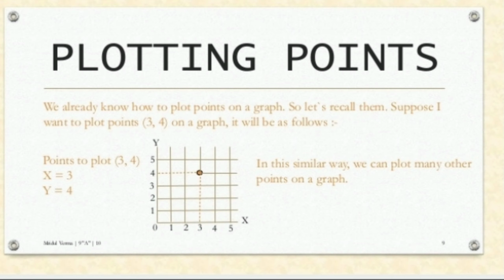Y axis. You have to move your journey towards the y axis, that is 4 units, 0 to 1, 1 to 2, 2 to 3, 3 to 4. That's why the point is located here. See the point here where it is located exactly. X value is 3, y value is 4. I hope you understood. This one is very easy to locate a point in coordinate geometry.